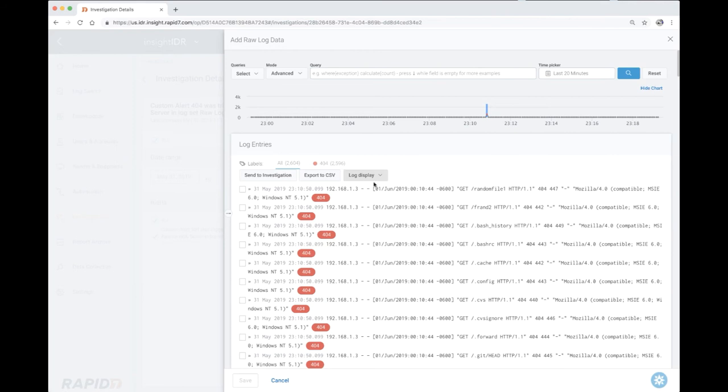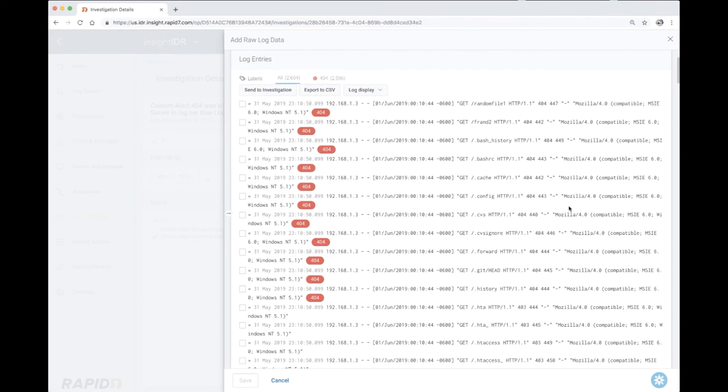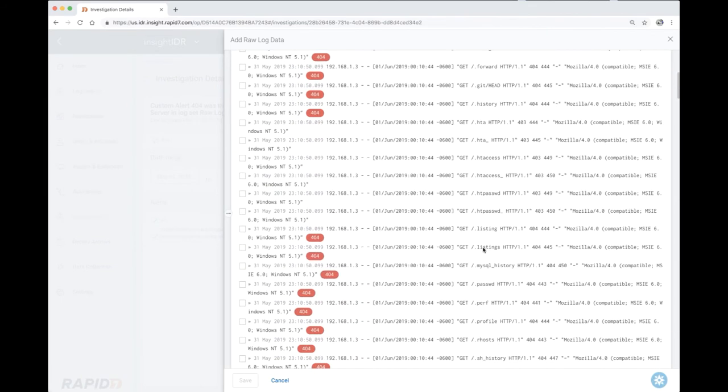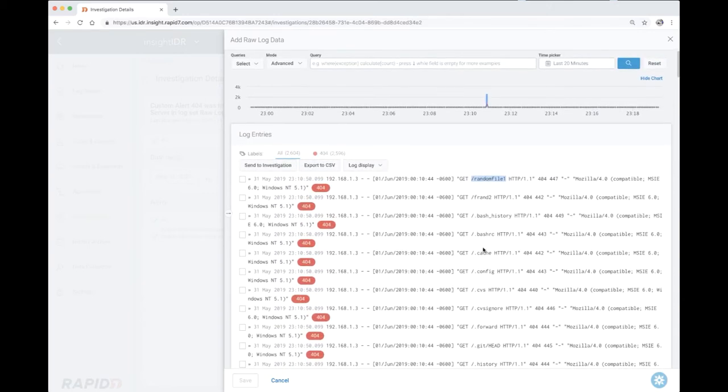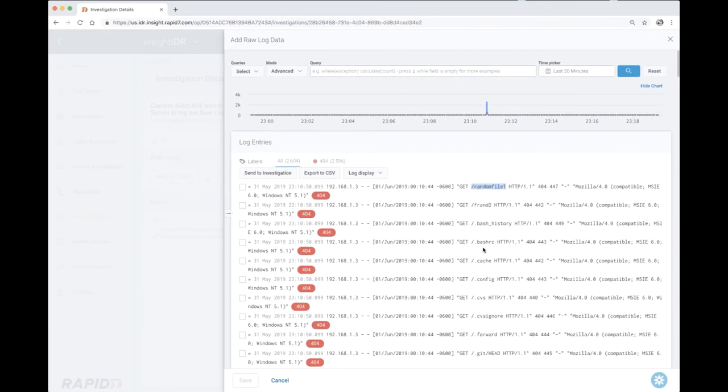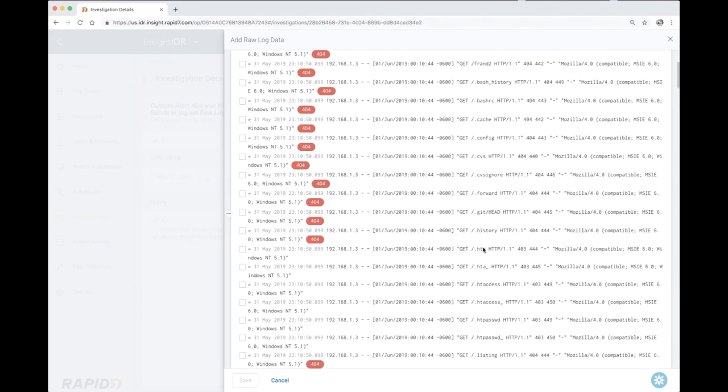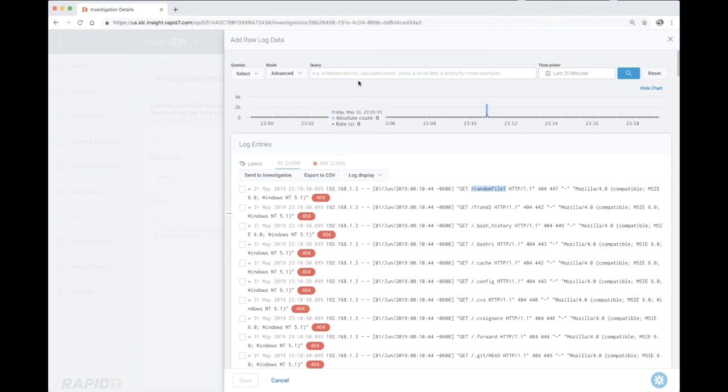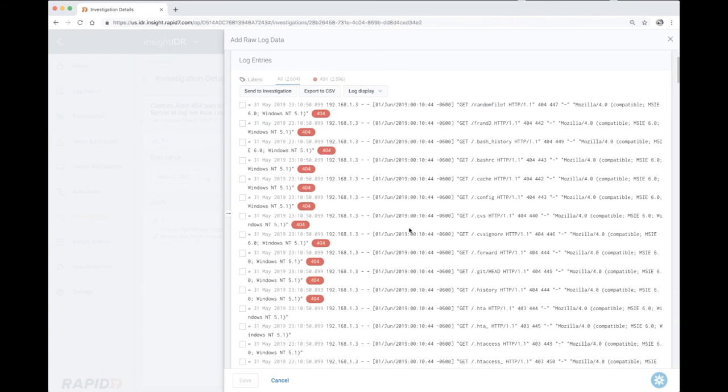From my experience with this type of behavior, it looks like a directory traversal type attack playing out here with all the different GET requests to random URLs, especially in such a short amount of time. We can utilize the query bar if necessary, but it's pretty clear what is going on here already. So the next thing we can do is send some of these logs or evidence to the investigation. You can do that by selecting the log lines that we want to bring in. So I'll grab a few and send them to the investigation's timeline. This way we can view them in the actual investigation itself.